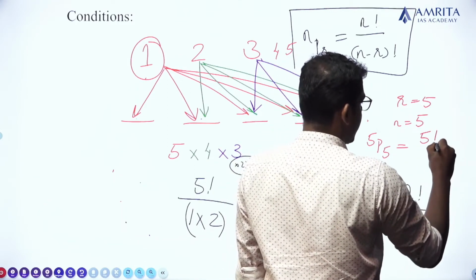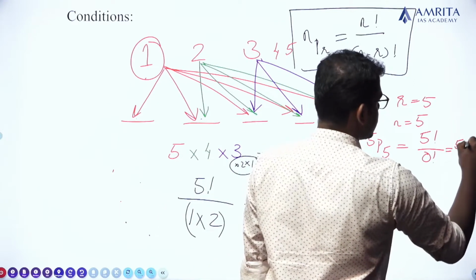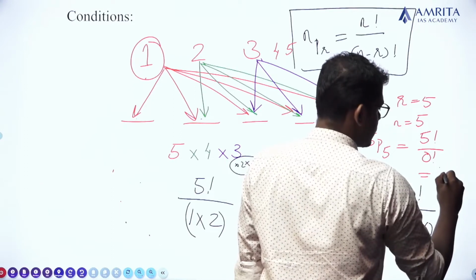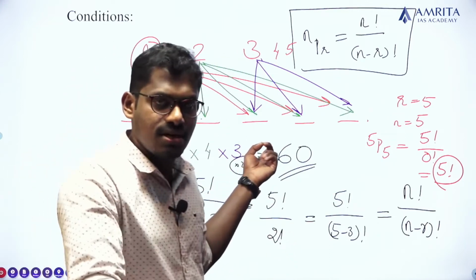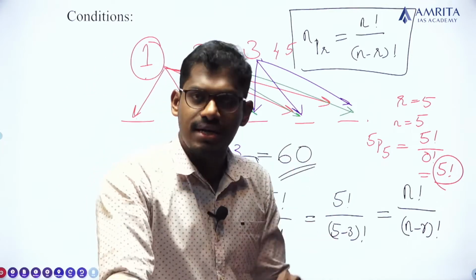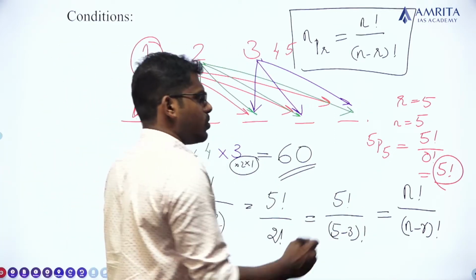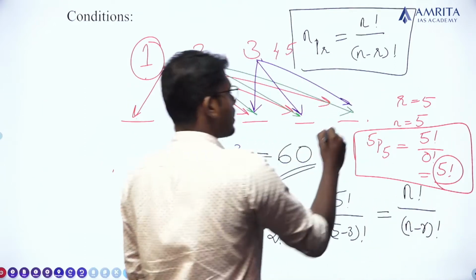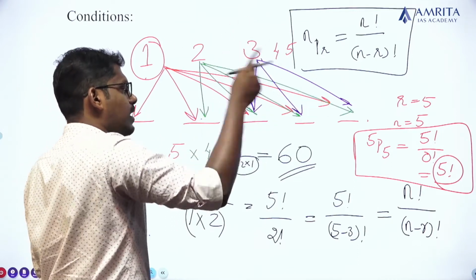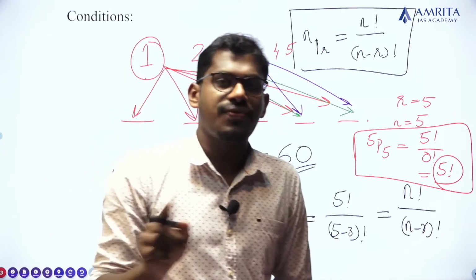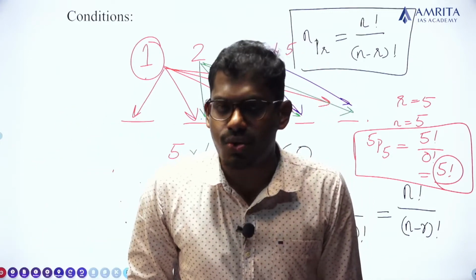It is equal to 5 factorial divided by (5 minus 5) factorial, which is 0 factorial. 0 factorial is 1. So the answer will be 5 factorial, which we have done just before. So 5P5 is equal to 5 factorial. When the values of n and r are the same, we can simply use the factorial, that is n factorial.